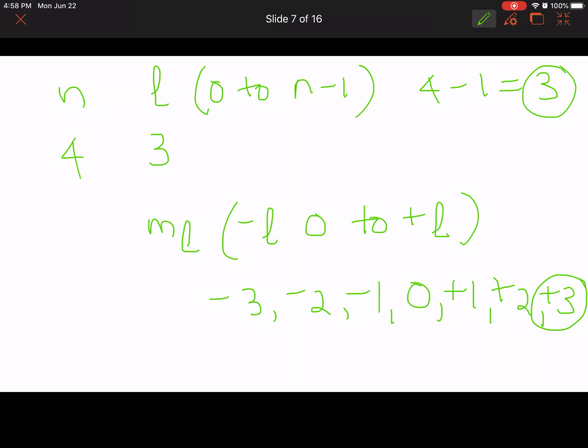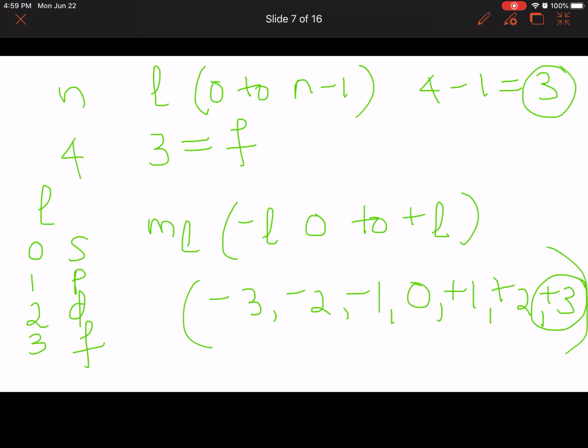Always remember L values 0, 1, 2, 3 are s, p, d, f. When L equals 3, that's an f orbital, and the possible ml values are all these. So there are 7 orbitals. That's how we count the orbitals, by counting the ml values. I hope you got it.